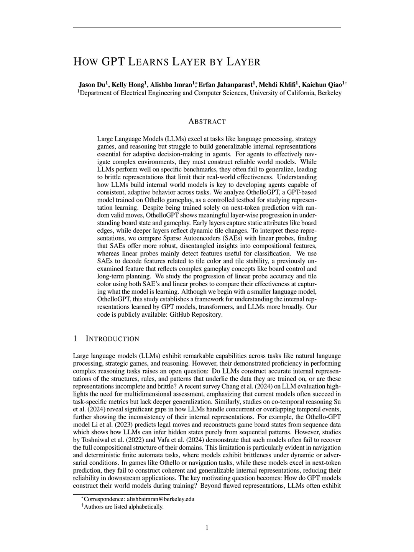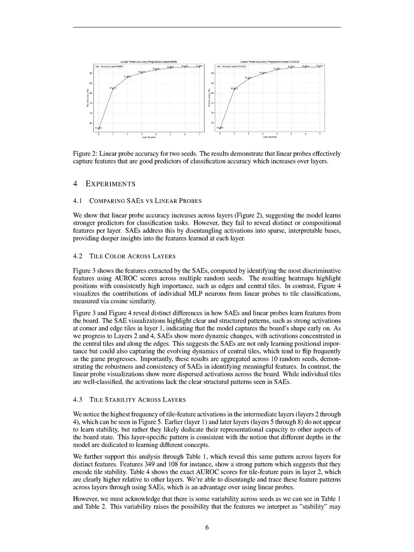Our analysis using sparse autoencoders, SAEs, and linear probes revealed distinct differences in how OthelloGPT learns internal representations across layers. Specifically, SAEs demonstrated a hierarchical progression in feature learning, capturing structural patterns such as board shape in early layers and dynamic aspects like tile flips in later layers, with significant activations concentrated in the central tiles during gameplay.